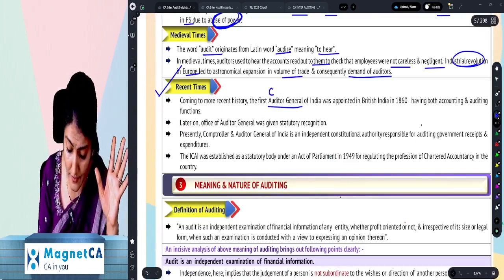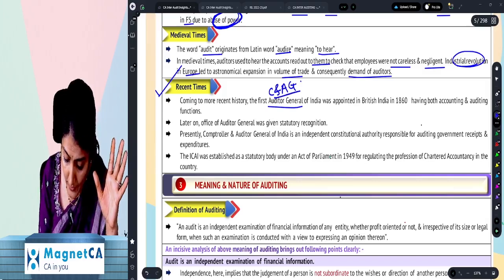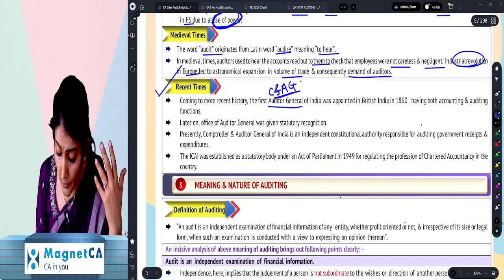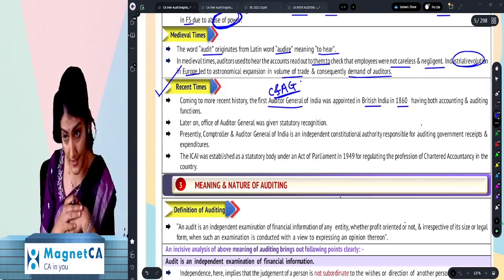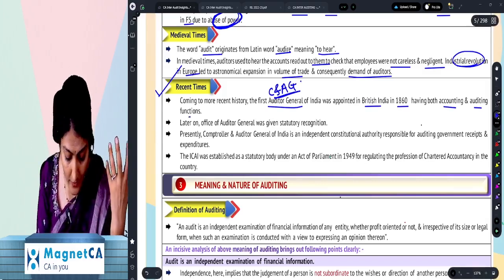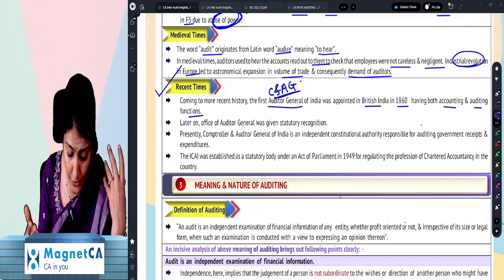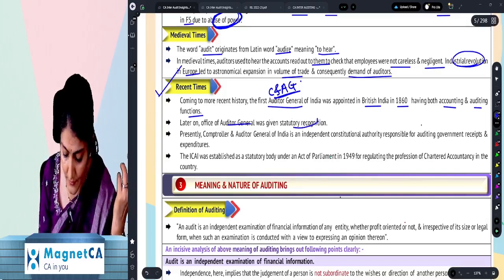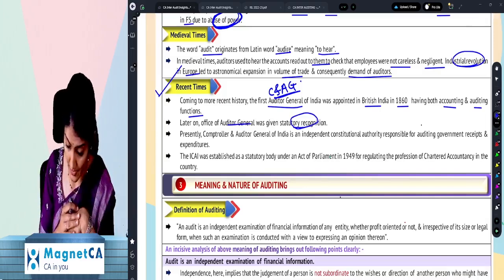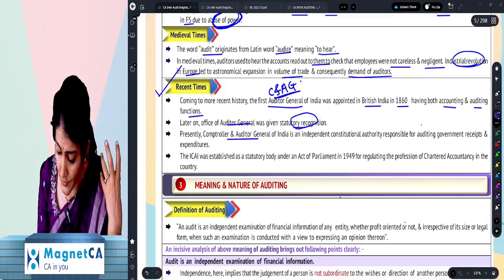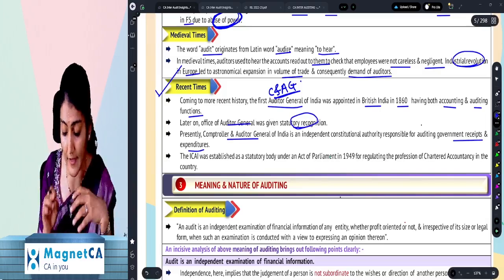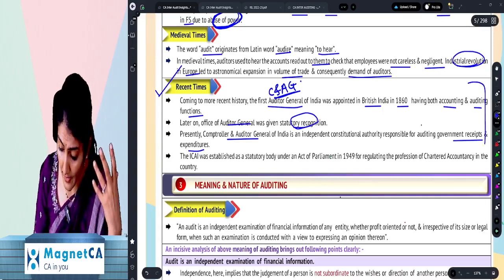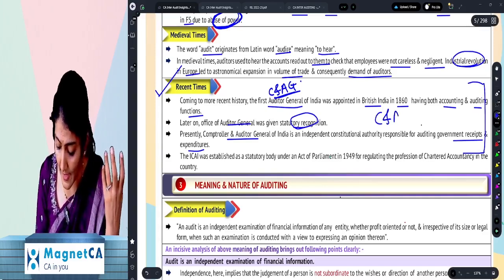The first Auditor General, C&AG, Comptroller and Auditor General of India, was appointed in British India in 1860, having both the accounts and the auditing functions. Then it says later on the audit office of the Auditor General was given statutory recognition. And presently, the C&AG is doing the audit of the government receipts and expenditure. So this is all regarding the government audit, the C&AG.